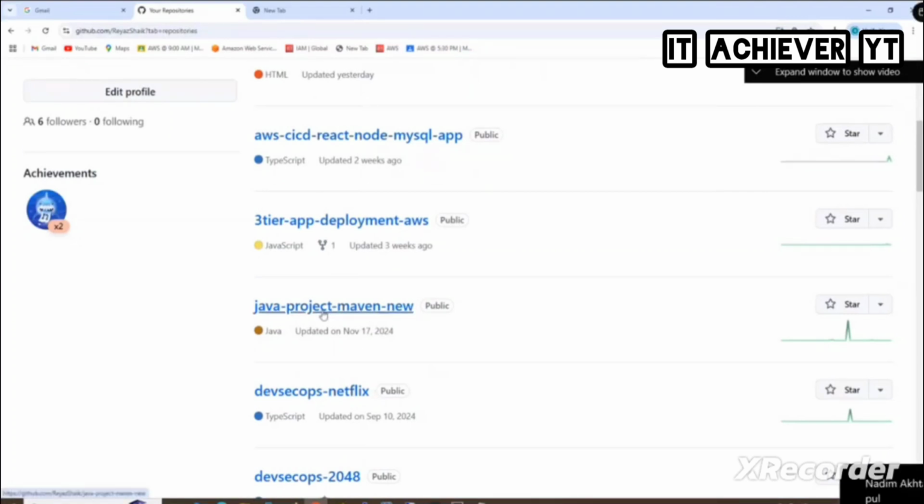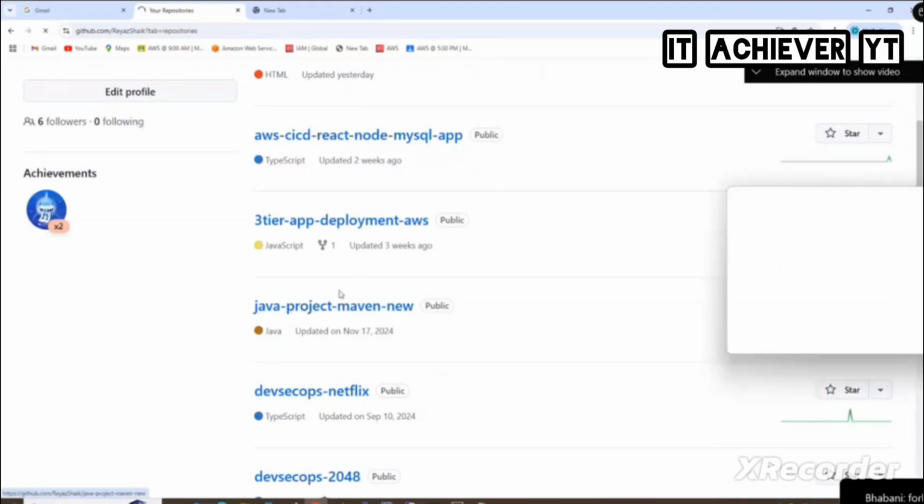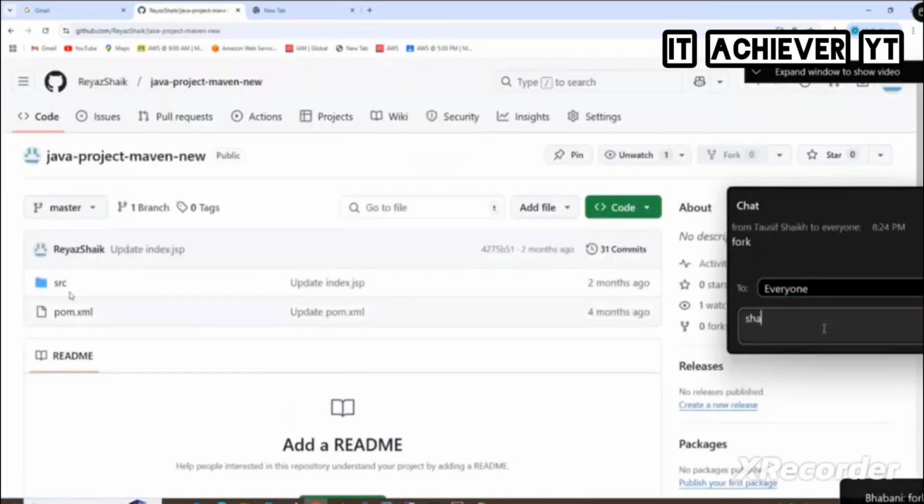But this has to be done in your Git account, right? What you need to do? Fork. Super. So everyone, go into my repository and fork it. If you fork it, do you see this here? Source contains the entire Java code, and I also have pom.xml here. So online people, fork it if you are already there.